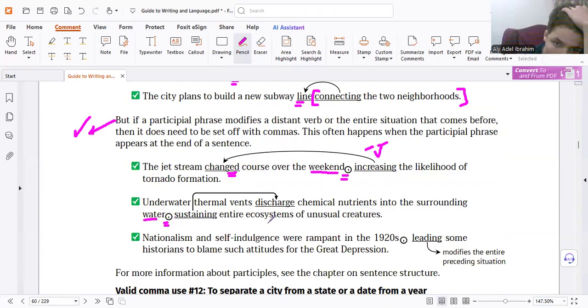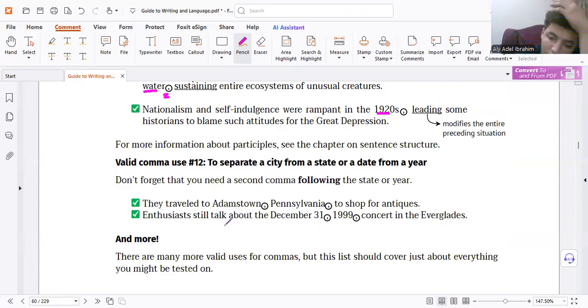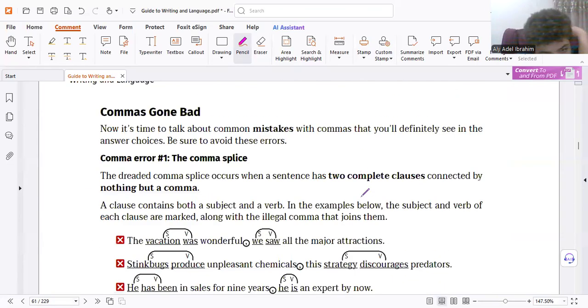What is sustaining the entire ecosystem? The water? No. So you need a comma. Here, what leads? The date? No. So you need a comma. Simply, we choose by the meaning. The meaning of vocab can help you. Of course, these are simple uses. If you feel here is this city, state, you don't understand it, very easy. Now here comes the punctuation mistakes. These rules are very easy.